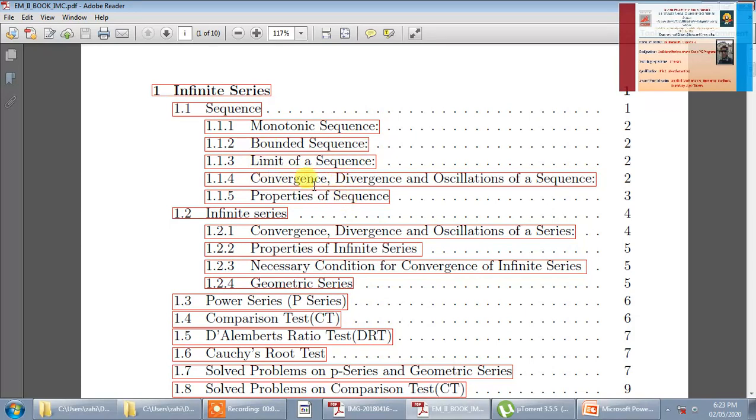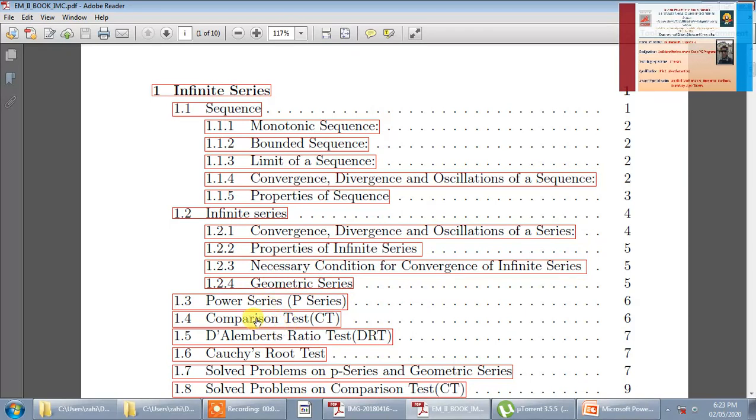Then we are going to discuss the convergence, divergence and oscillation of sequences. Then we are going to see the properties of sequences with respect to convergence or divergence. Then we will see the definition of infinite series, and the convergence, divergence and oscillation of that series, properties of infinite series, necessary and sufficient conditions for convergence of infinite series, and we will be revising what is a geometric series, and then what is a P series, that is a very important power series,